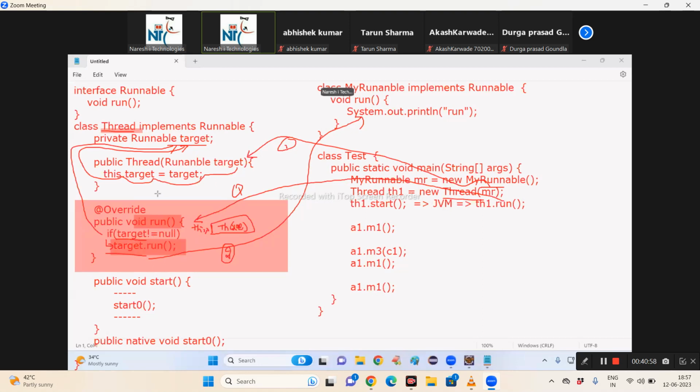So the passed object is so that the run method is executed from the passed Runnable object. Everyone understand? Yes. Can you explain this point now to the interviewer?